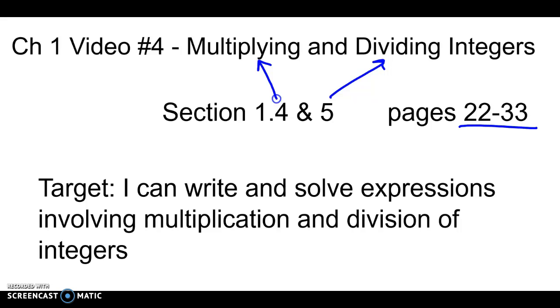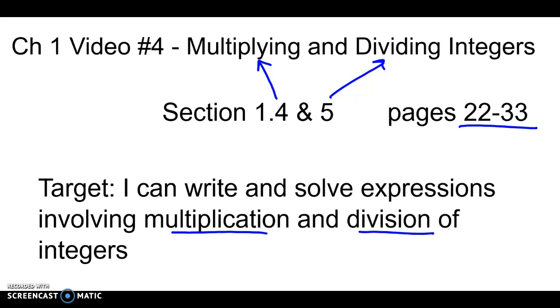So in these two sections, we're going to write and solve expressions involving multiplication and division of integers. You can split that up into two targets if you want, or you can just leave multiplication and division combined. The rules for multiplication and division are really the same rule that applies to both of them. And I'm going to give you the rule in a story. So follow along with me.